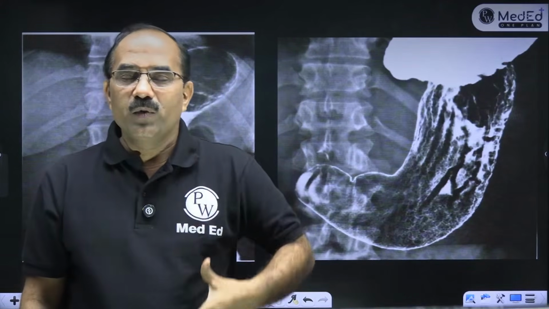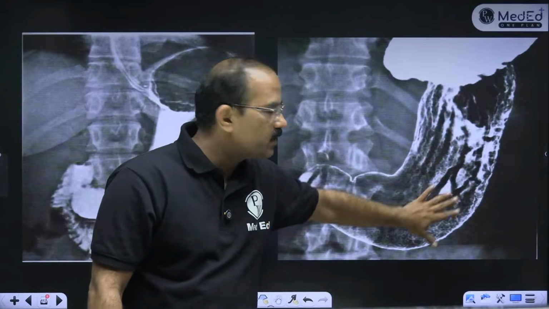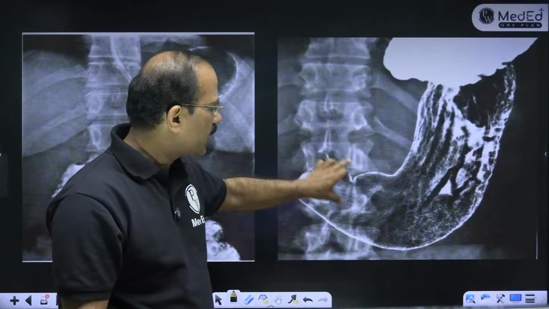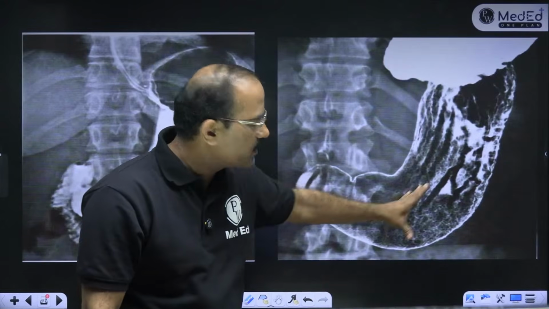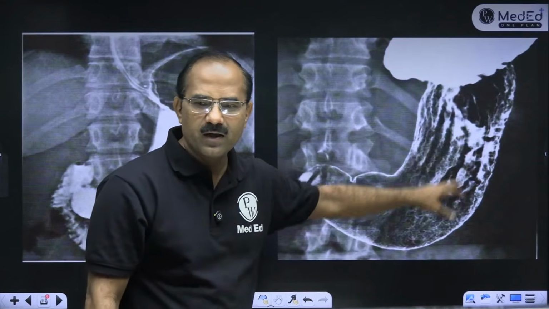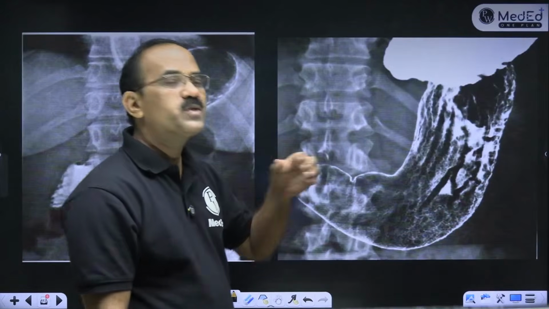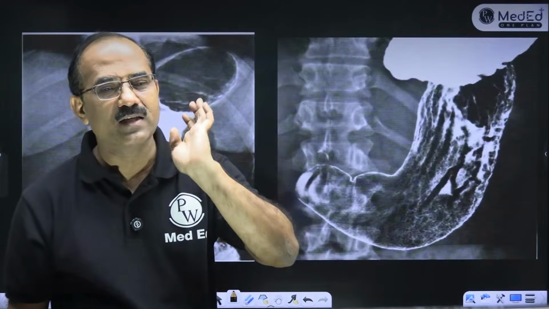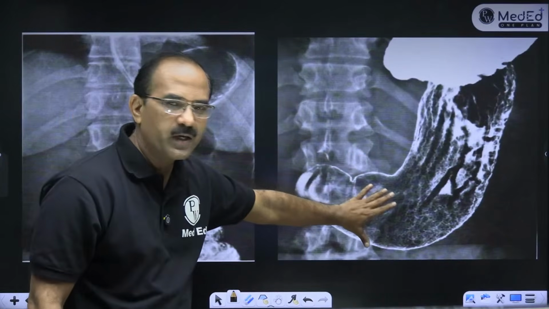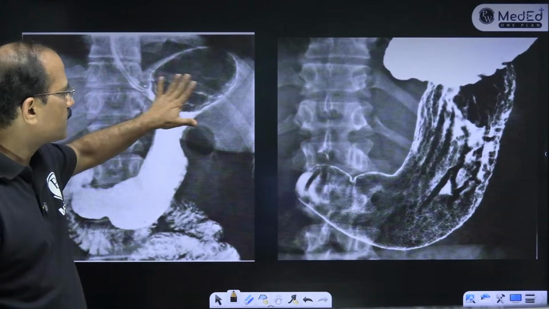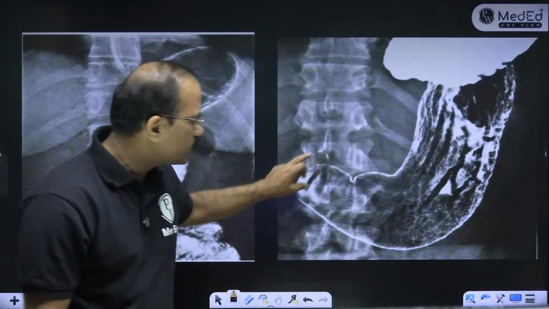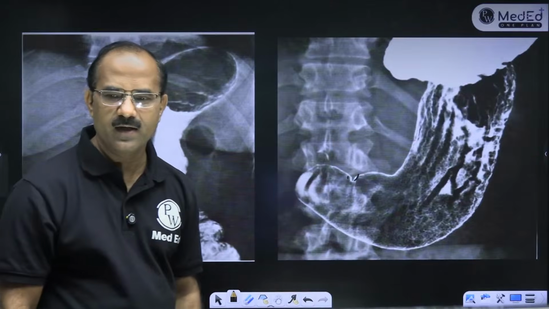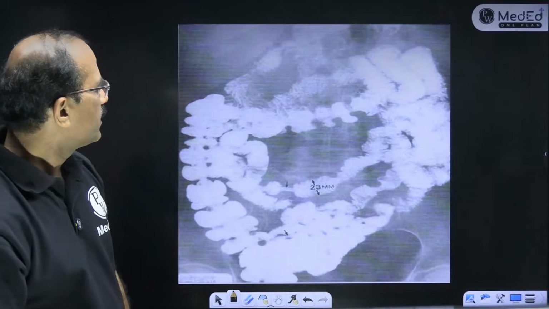बाद में the barium goes in the stomach. This is known as the barium meal. You can see the stomach. You can see the duodenal cap here. So this is the barium meal. You can see the rugae here, rugae है ना. So barium swallow is for esophagus. बच्चे रीचा barium swallow है ना, वो esophagus के लिए होता है. This is what we call as barium meal. You can see the gas here in the fundus. This is the duodenal cap. Yes, this is a notch. Yes, at the pylorus. Fine.